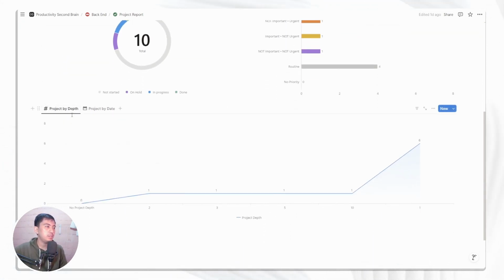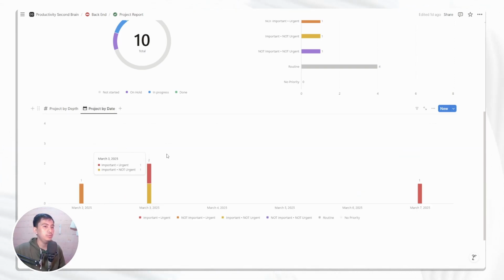And project by depth, you are seeing the amount of projects that has the depth here. So you see that actually we have 6 projects that have 1 depth, and also 1 that has 10, 1 has 5, 3, 2, and no project depth. And for the project by depth, you can also see in a timeline view the distribution of the projects chronologically. That's the right word. So yeah, you can see all of the projects by the deadlines that you set.